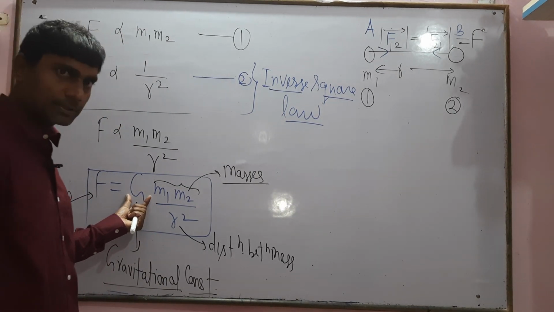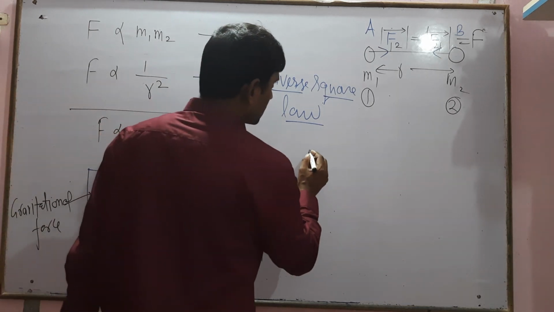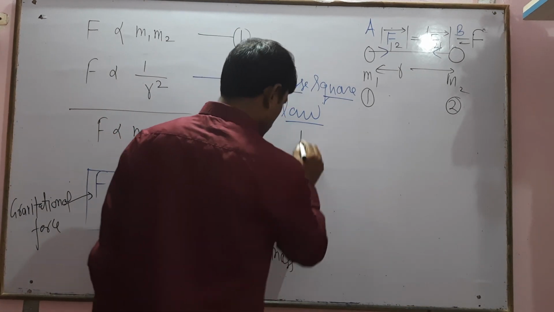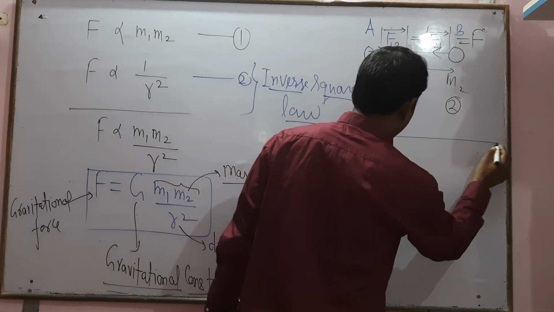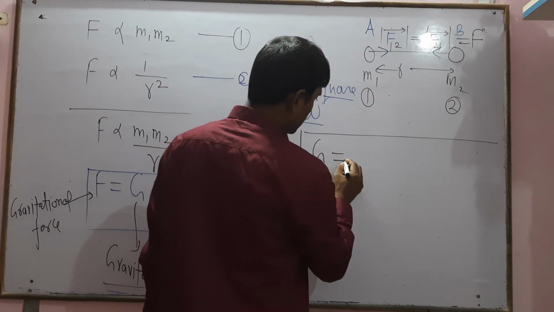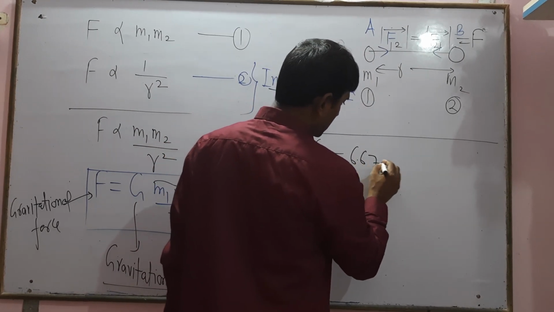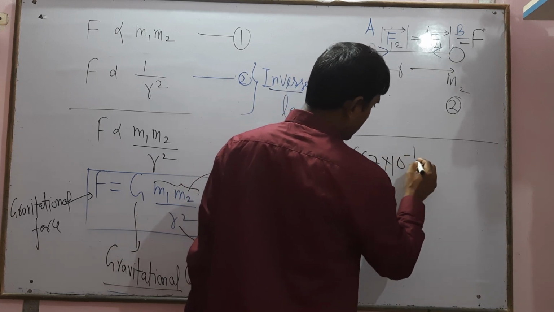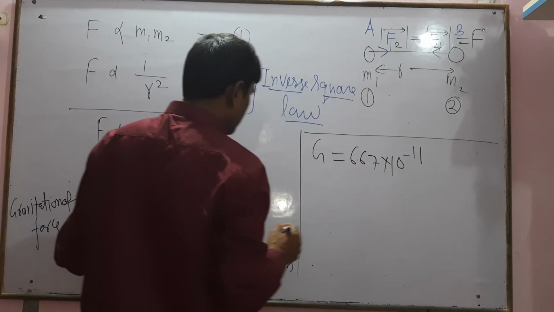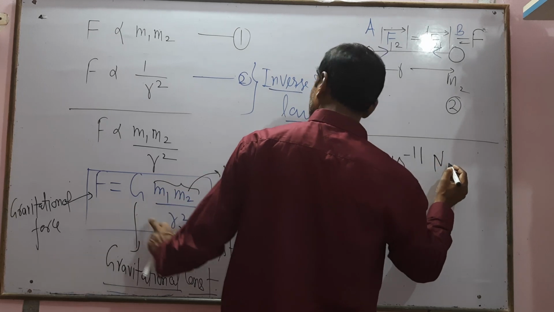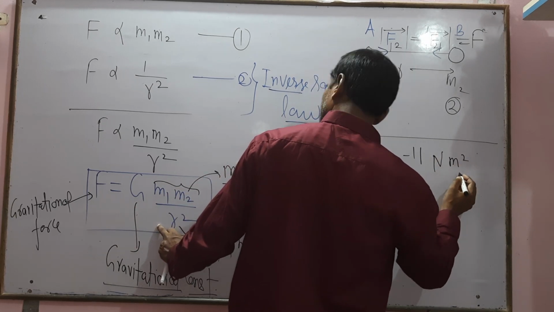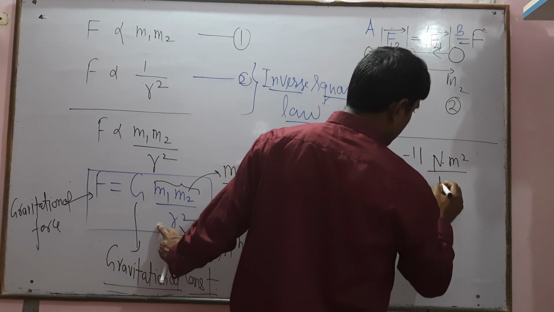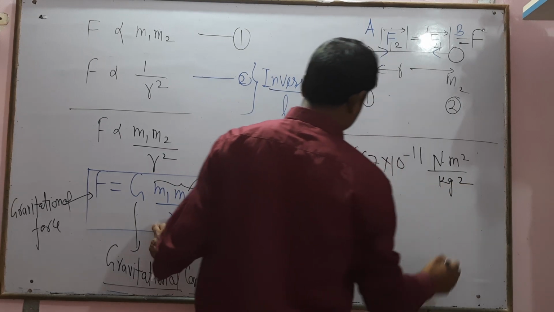The value of G always is 6.67 into 10 raised to minus 11. Unit will be Newton meter square divided by kg square.